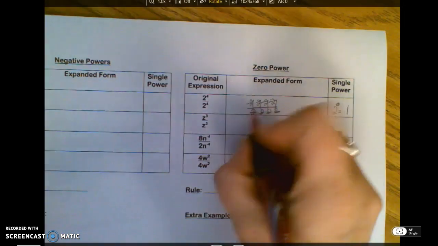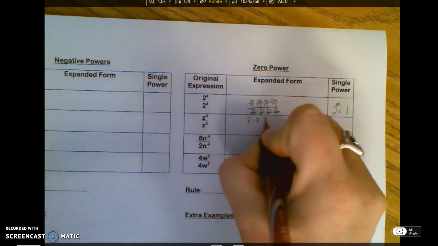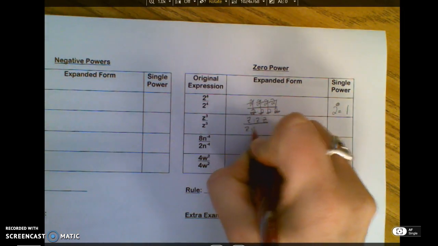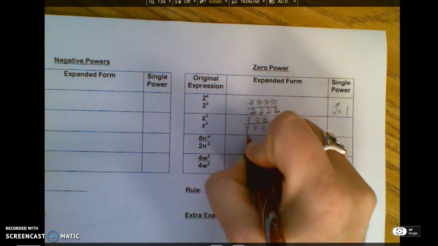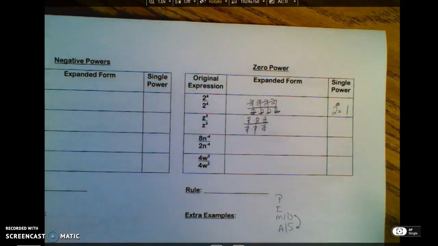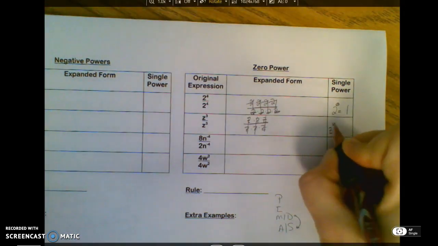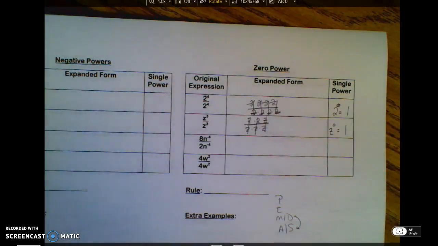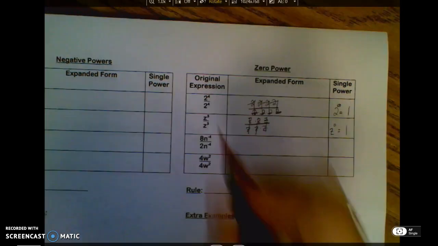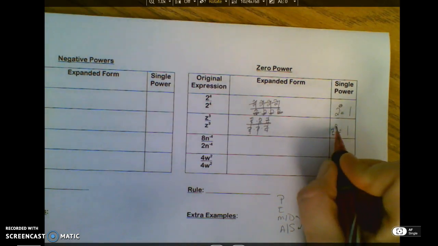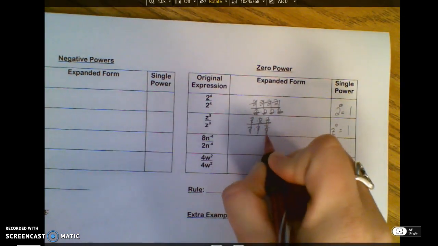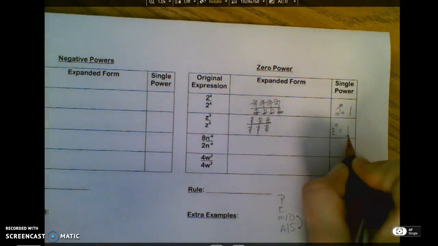Let's try this guy. Z, 1, 2, 3, 1, 2, 3. Again, anything divided by itself is 1. So this is z to the 0, which is 1. 3 minus 3 is 0. But anything to the 0 power means everybody divided evenly, so we have 1 left.